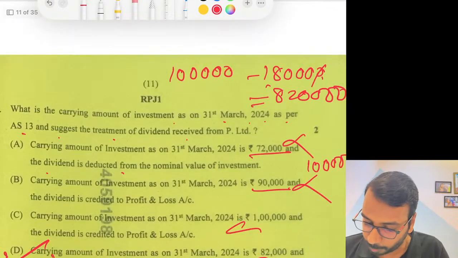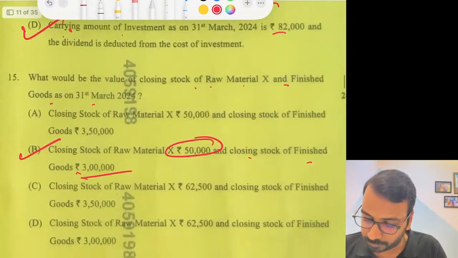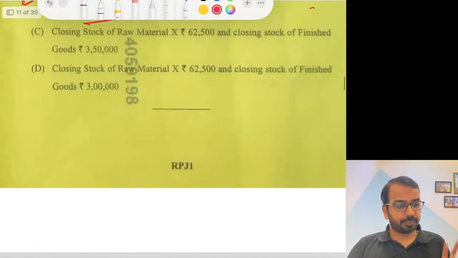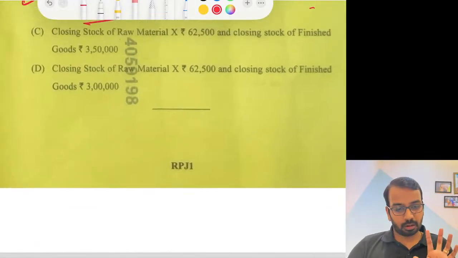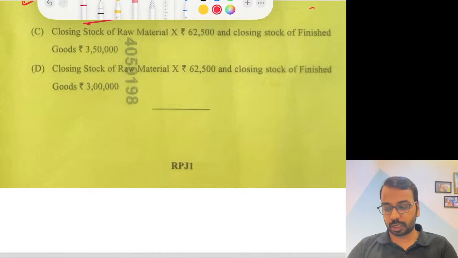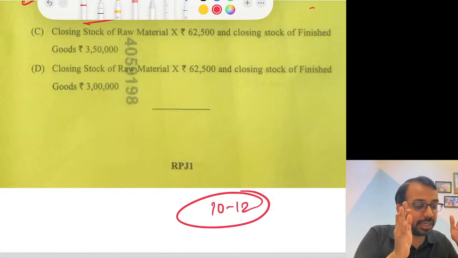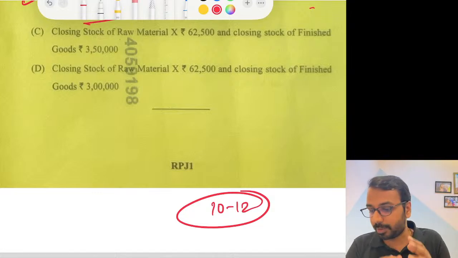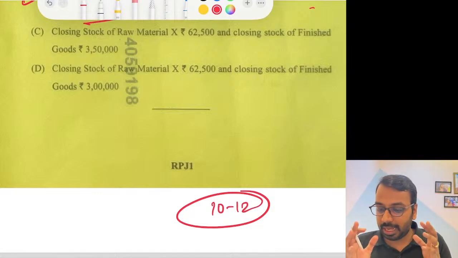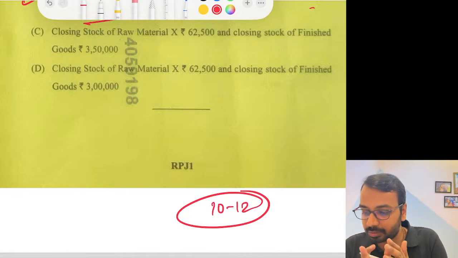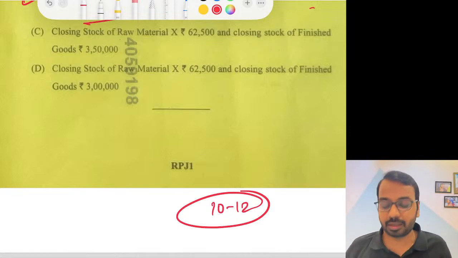So that is it. We have done 14th also, 15th also we have done. So if you see the MCQ, out of 15 questions, even if you are confused for a couple of questions, 10 to 12 questions were easily attemptable, and that is what I have been telling in my revision videos and in my marathons also. And generally I tell the students, conceptually if you are clear, you will be able to handle this.